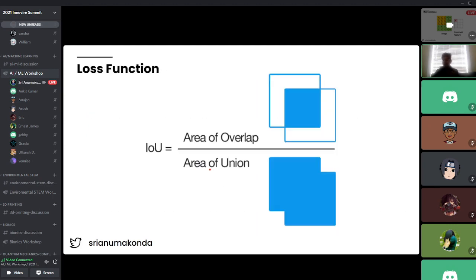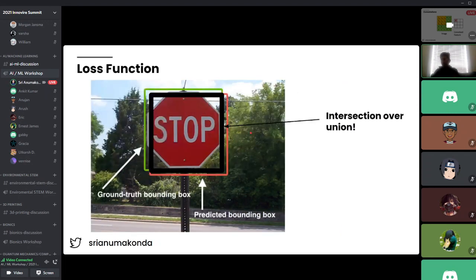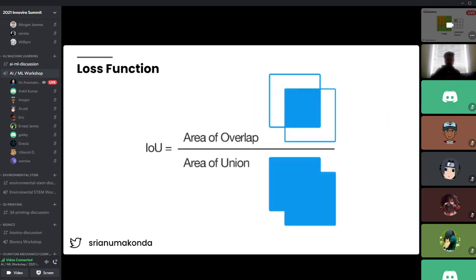Based on that, we divide it by the total area. If this was my total area, from this green diagonal to this red diagonal, think of it in numerical values as maybe a one. Wherever the red and green intersected, this black box over here, is like a 0.85. So now I have my IOU score of 0.85.